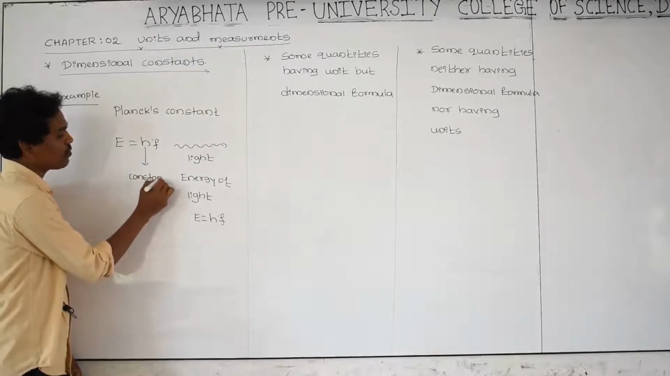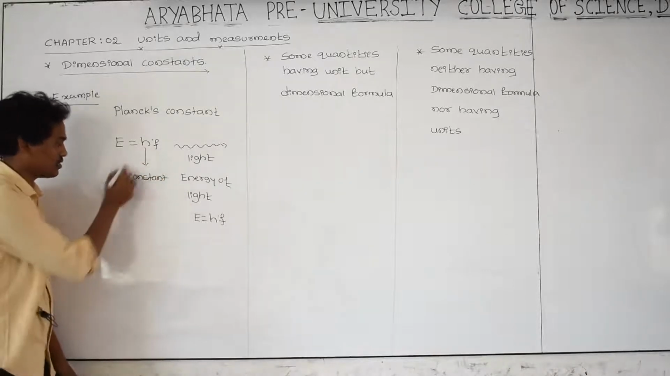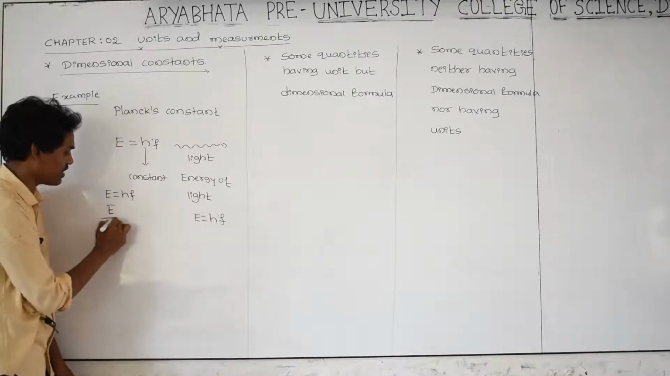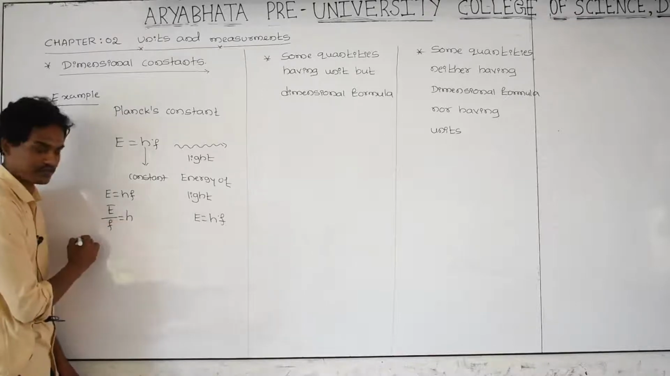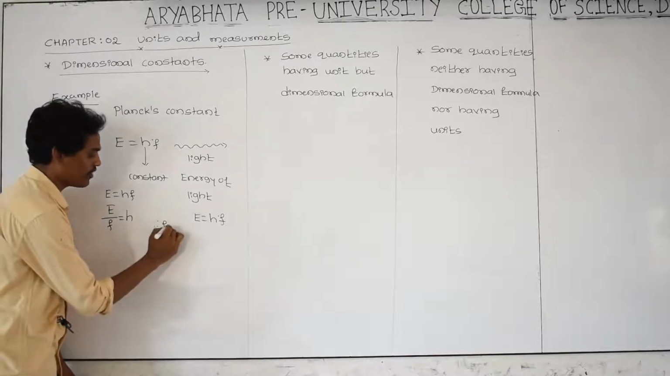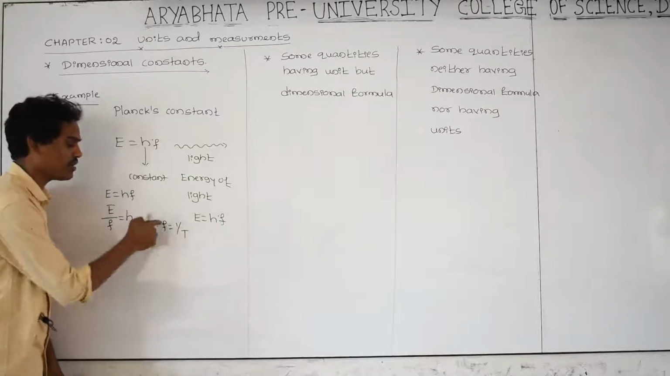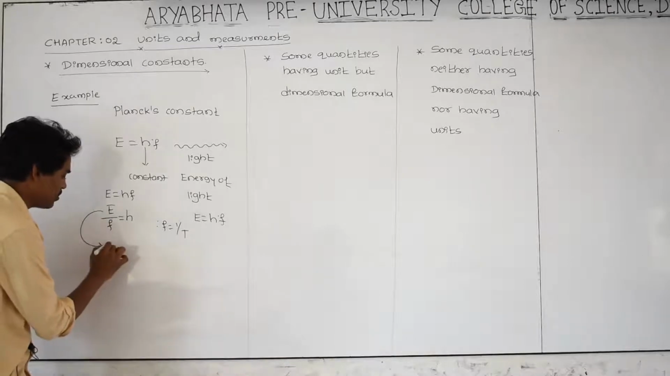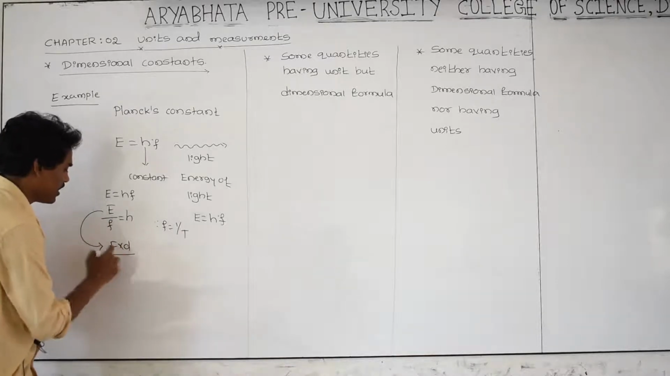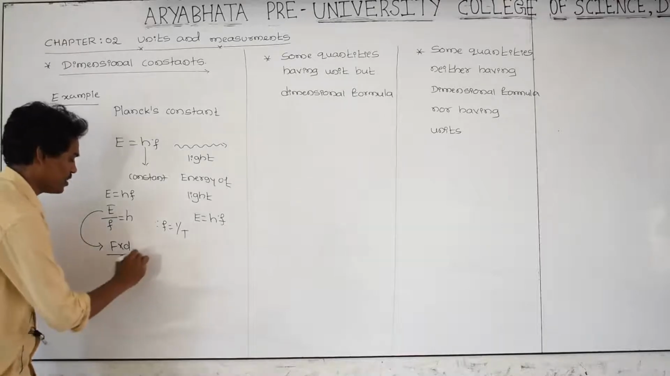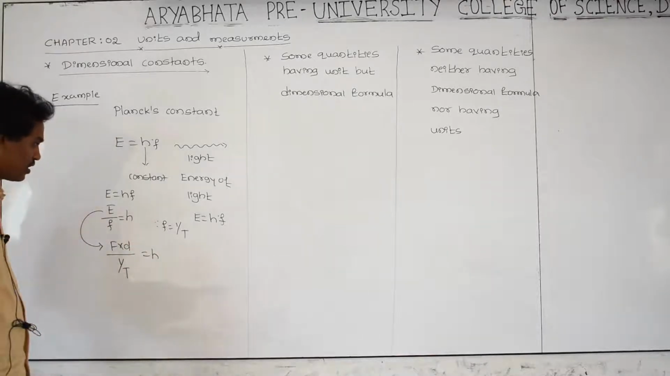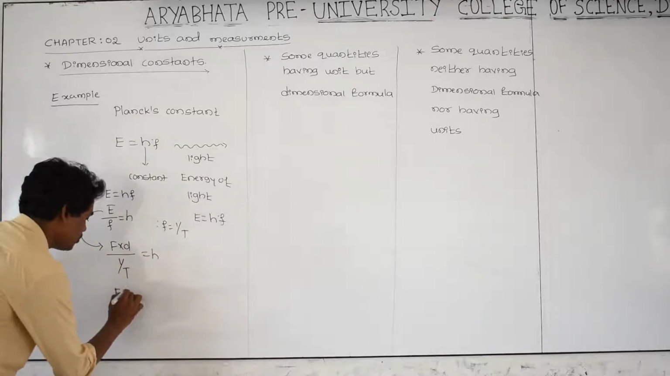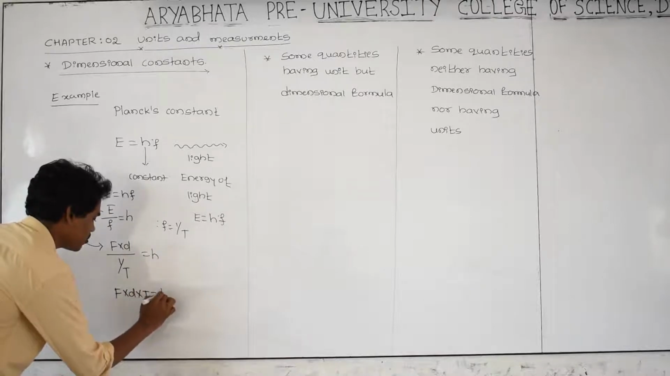What is the dimensional formula for h? E is equal to h into f, so h can be written as E divided by f. Therefore, f is equal to 1 by T. Inverse of time is called frequency. Then E is nothing but force into displacement, divided by f, which is 1 by time. This is equal to h. Here, taking T on the numerator, force into distance into time is equal to h.